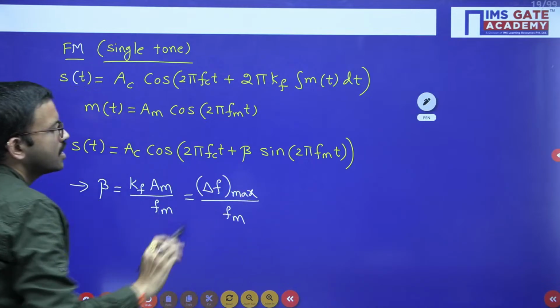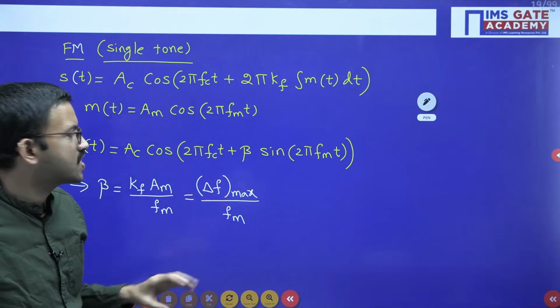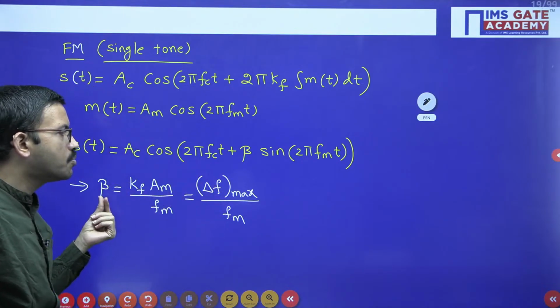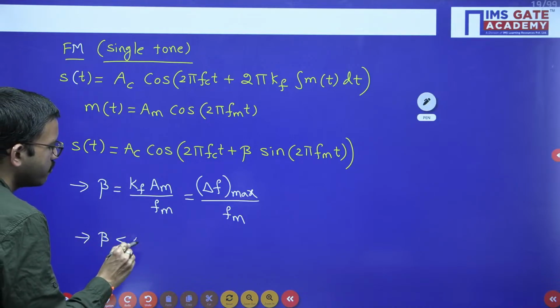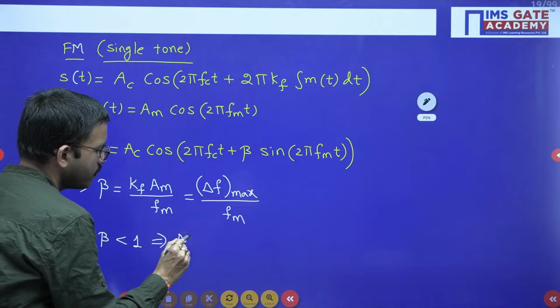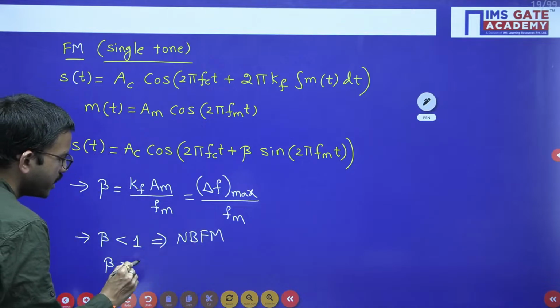So that means the maximum frequency deviation divided by the maximum message signal frequency, that ratio is nothing but the modulation index. If the modulation index value is less than 1, it indicates narrowband FM, and if it is greater than 1, it indicates wideband FM.